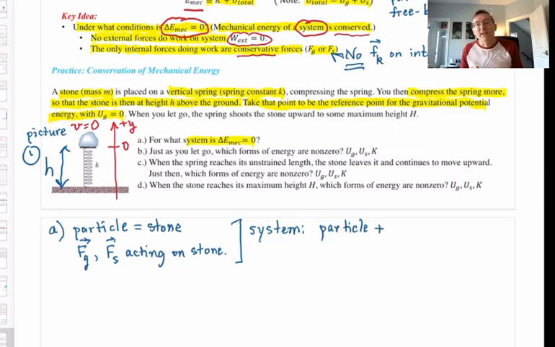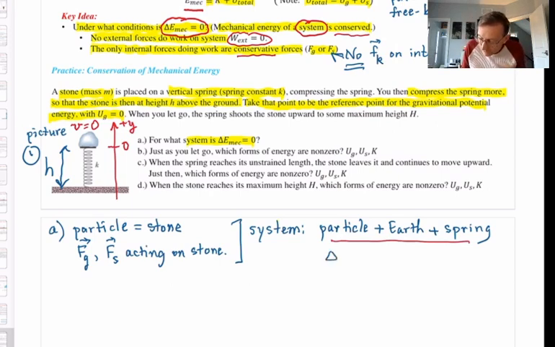As I mentioned a few minutes ago, if the gravitational force is doing work, the agent is Earth. So include Earth in the system, because technically the gravitational potential energy is shared between the particle and Earth. If there is a spring force doing work, also include the spring. That's going to be our system. Then the mechanical energy of this system cannot change. Delta E mechanical equals 0.